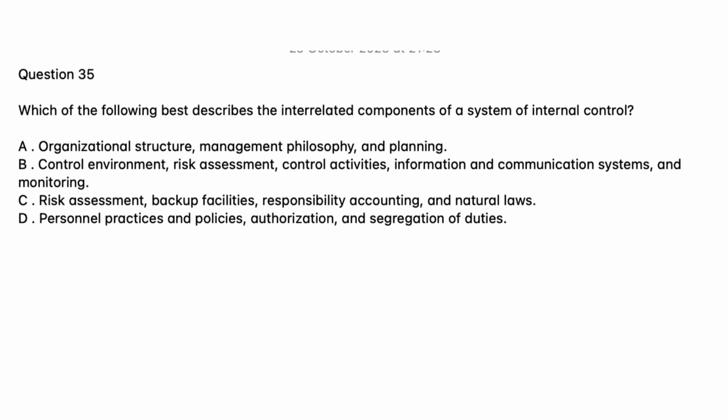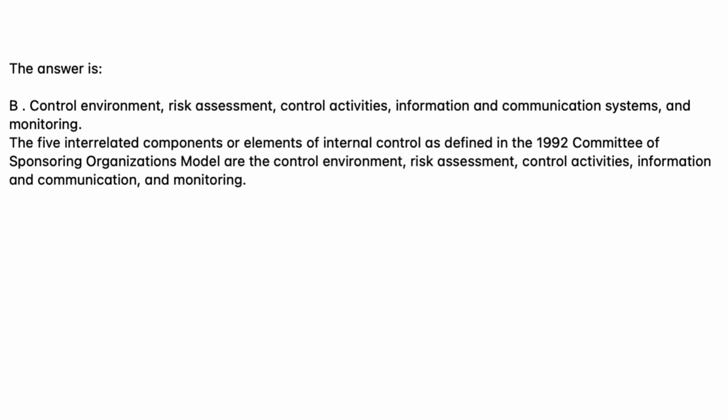D. Personnel practices and policies, authorization, and segregation of duties. The answer is B. The 5 interrelated components or elements of internal control as defined in the 1992 Committee of Sponsoring Organizations model are the control environment, risk assessment, control activities, information and communication, and monitoring.